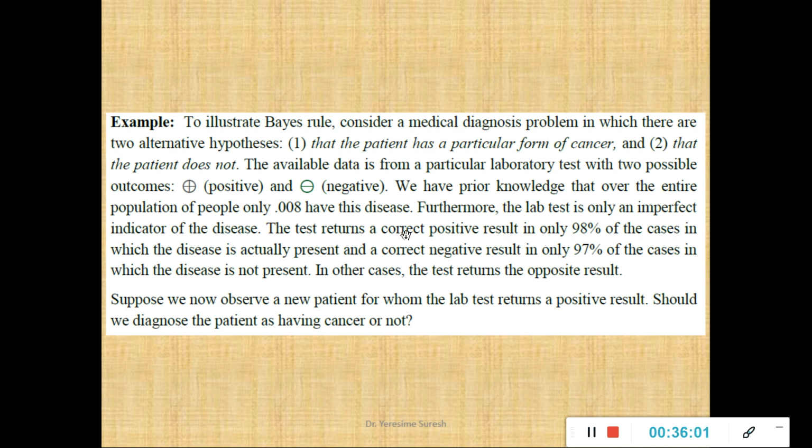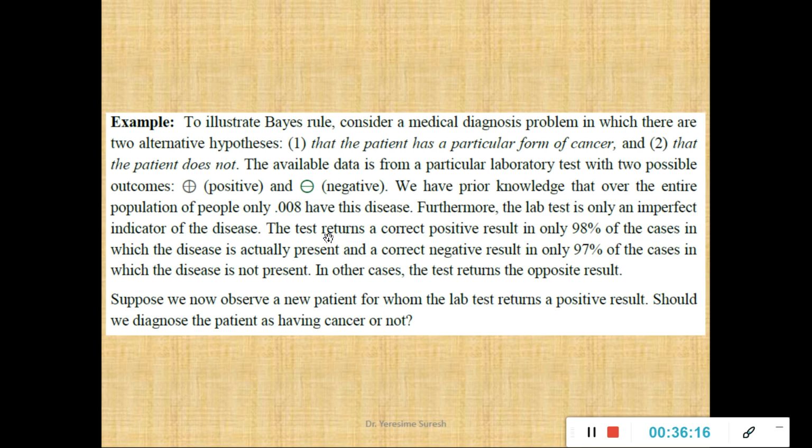I'll read it line by line. I'll explain it sentence by sentence. You are also supposed to do the same process when a classification problem is given to you and you are supposed to apply Bayes theorem. So we'll look at the example.